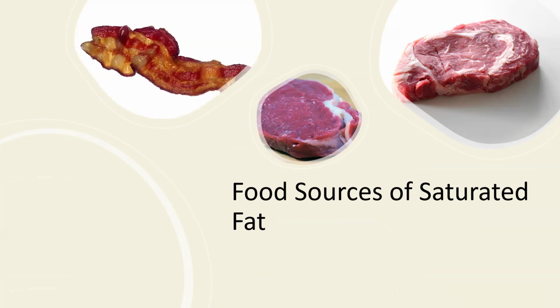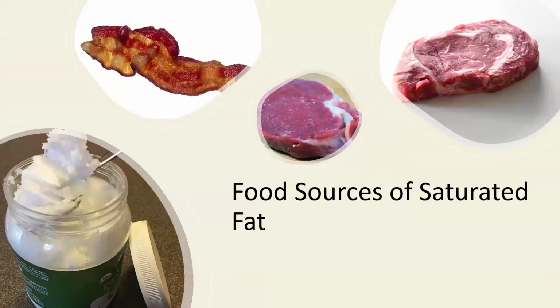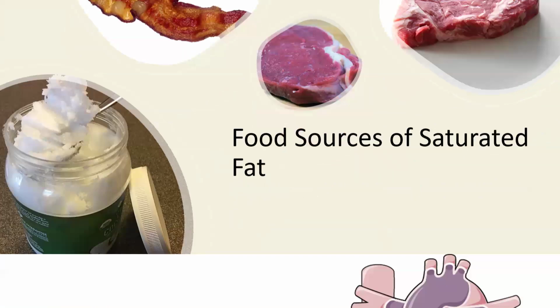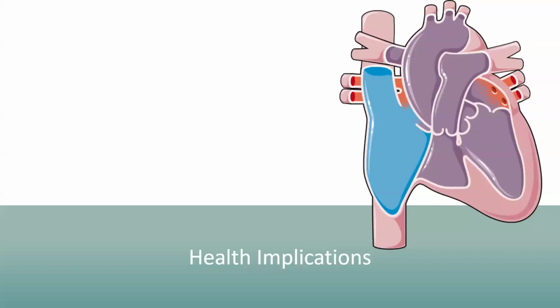Now, there is an exception to the rule of the food being solid at room temperature and from an animal product, and that is what we call tropical oils, such as coconut or palm oil. These oils are high in saturated fat, but they're soft at room temperature and from plants. High intakes of saturated fat may increase the risk for cardiovascular disease, including atherosclerosis or hardening of the arteries.